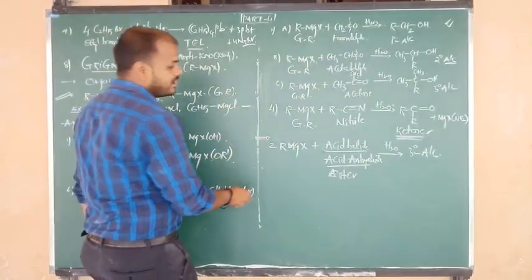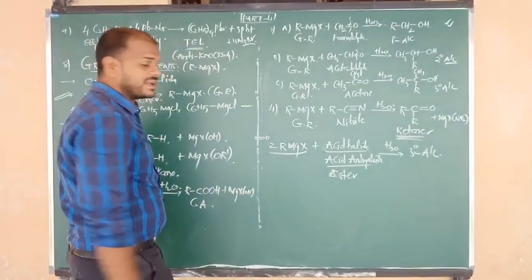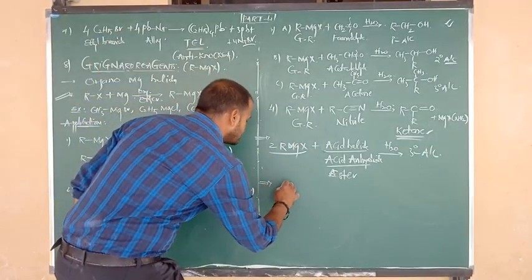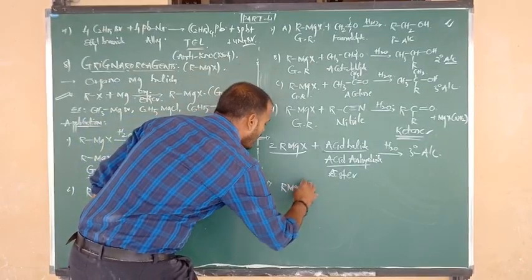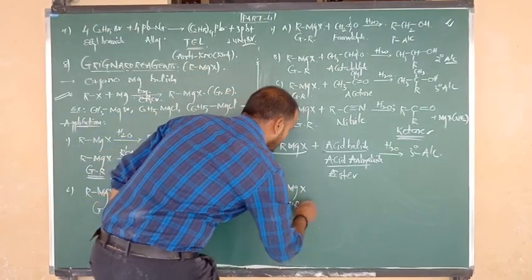But in that reaction, how many moles of Grignard reagent do we use? 2 moles.